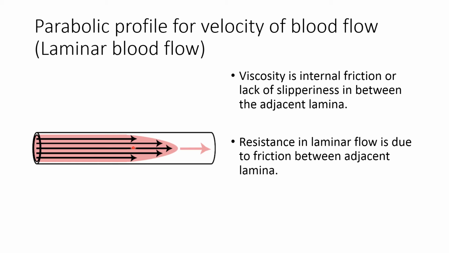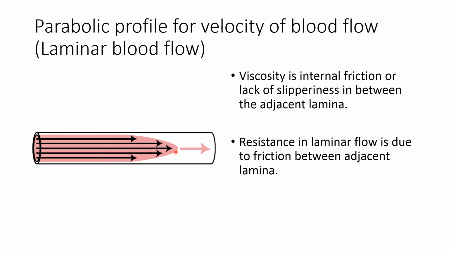Resistance in the laminar flow is due to friction between the adjacent lamina. So the peripheral lamina in direct contact with the vessel wall have the highest resistance, and the innermost lamina, in relation to the nearby lamina of the blood flow, have the least friction.